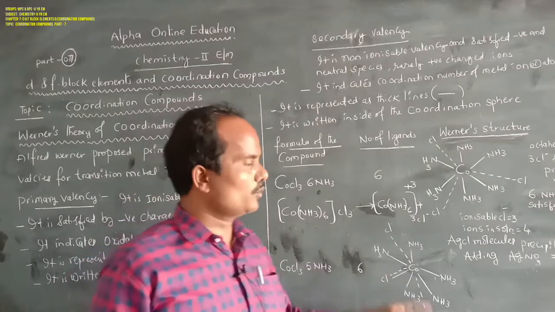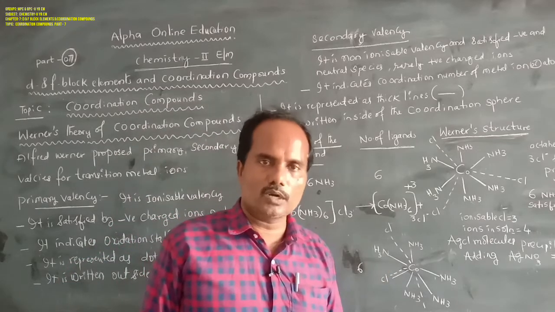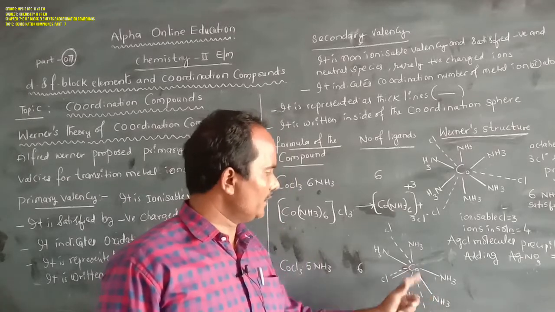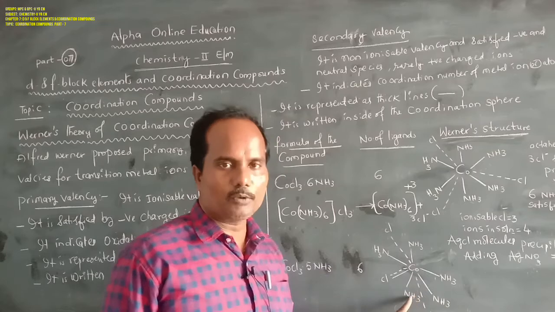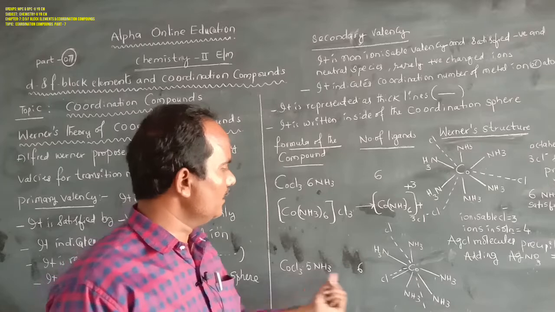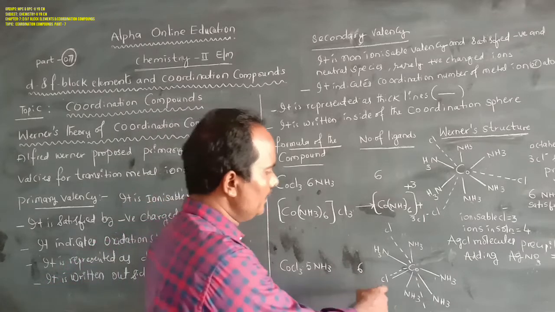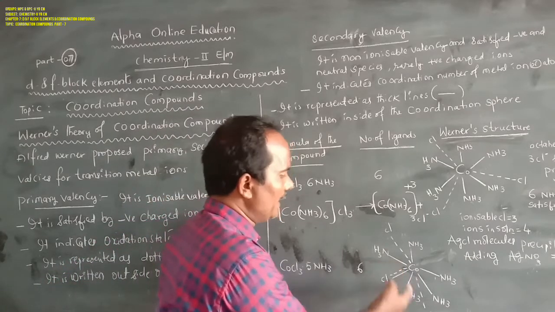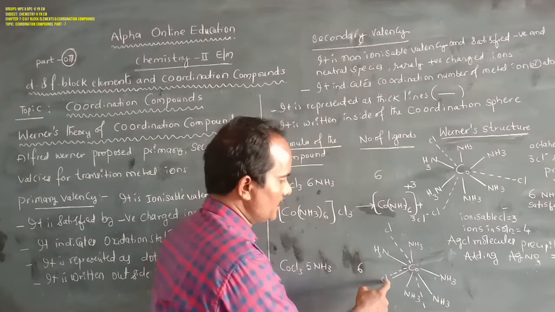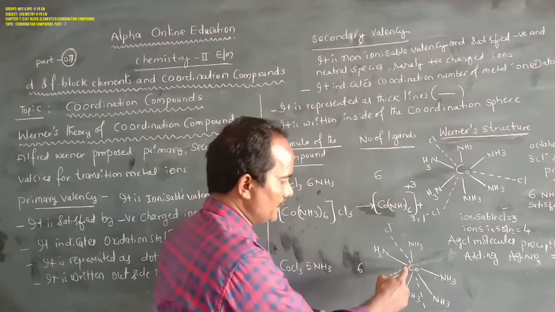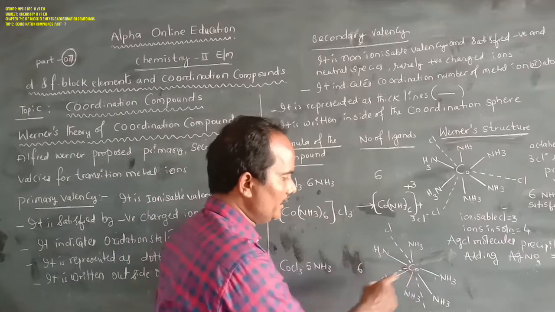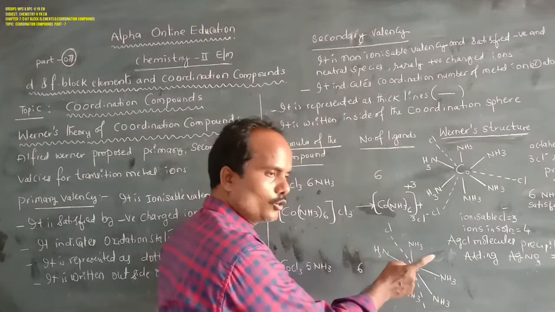After that, the cobalt coordination number is 6. How? The coordination number is satisfied 5 by the 5 ammonia molecules. The remaining 1 can be satisfied by a chlorine. This chloride can satisfy both primary as well as secondary valency. That's why it is Cl minus. This chloride is represented by dotted lines as well as thick lines, and it is strongly connected with cobalt.